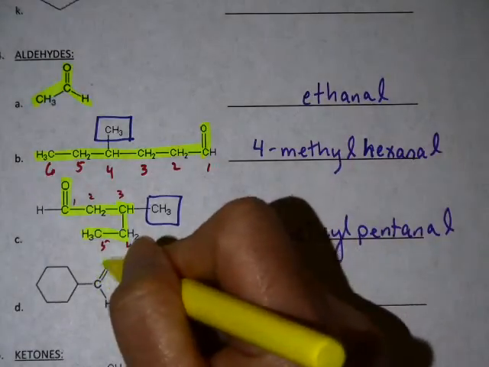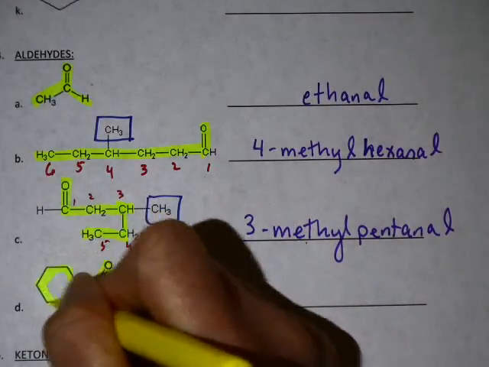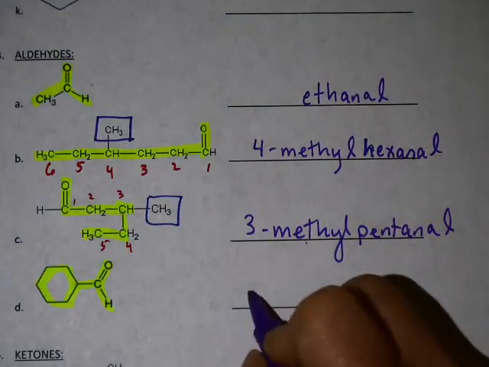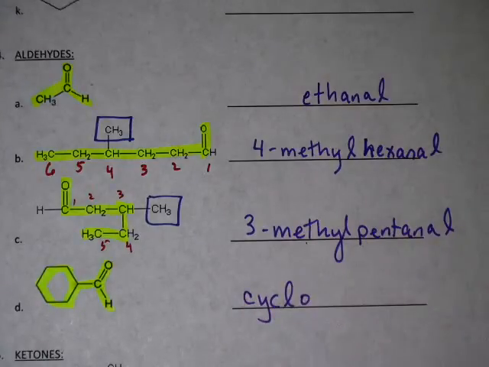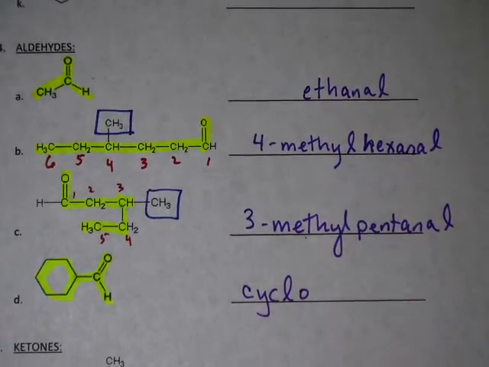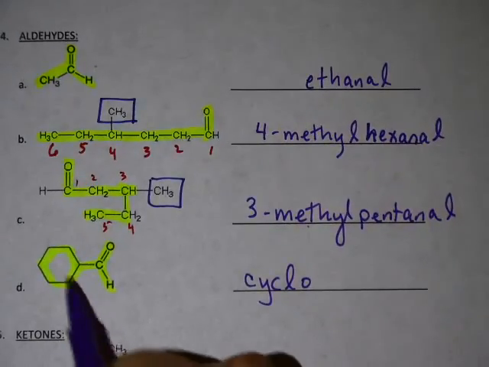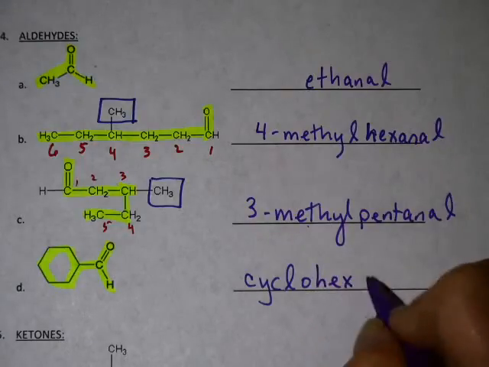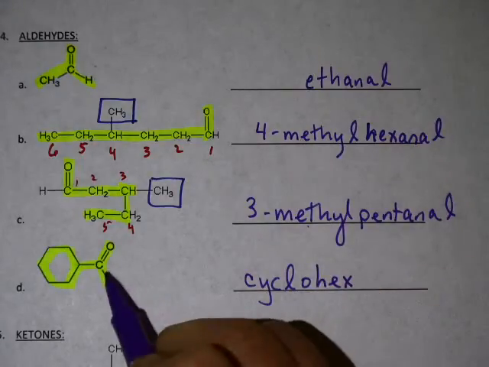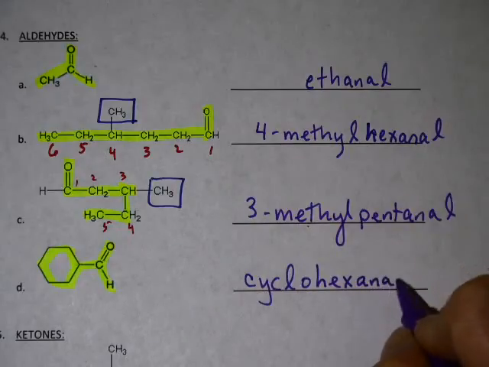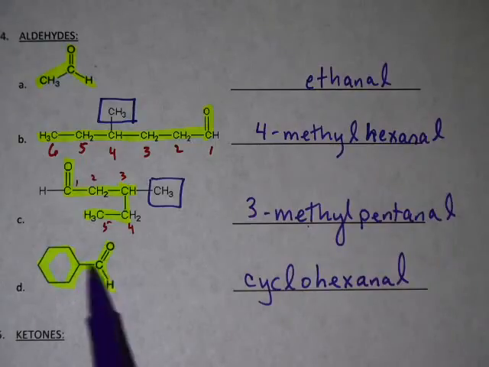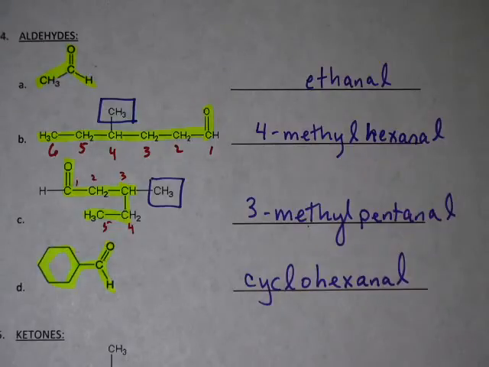Last example, when we have a ring compound, a cyclic compound. In that case, you know that the name will start with this prefix, cyclo. Cyclo always means ring. How many carbons are there? 1, 2, 3, 4, 5, 6. 6 carbons in the ring, and there's an aldehyde. So this is cyclohexanal. And again, we don't need a number. No matter where we would put this aldehyde group, this would still be the same compound, cyclohexanal.